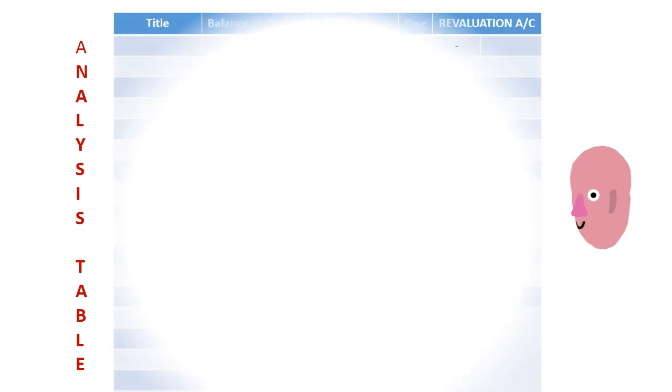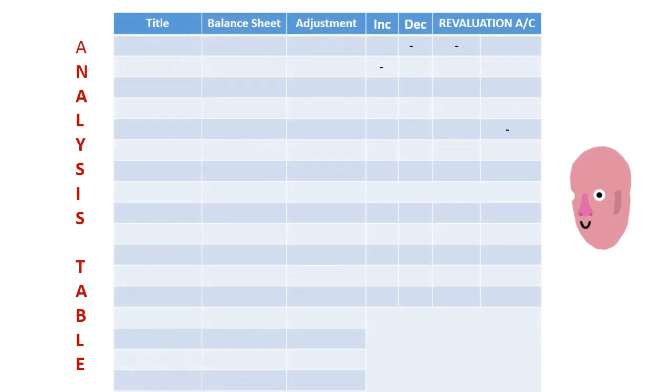An important slide. Here I will resort to an analysis table. Yeah, of course, your head is turning, my head is turning, everybody's will be turning because I am confusing you with too many concepts. The table consists of title, balance sheet value, adjustment value, increase or decrease, and what the revaluation should be done. Either it should be credited or debited.